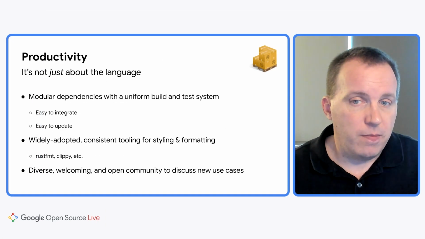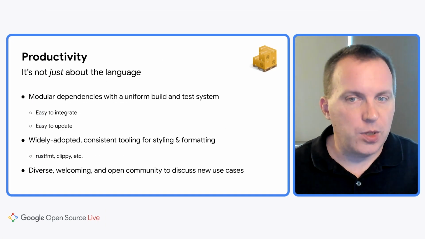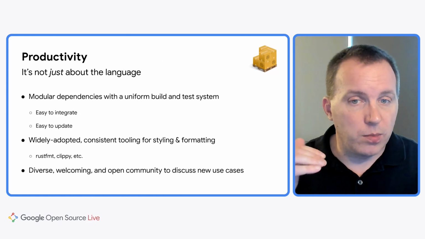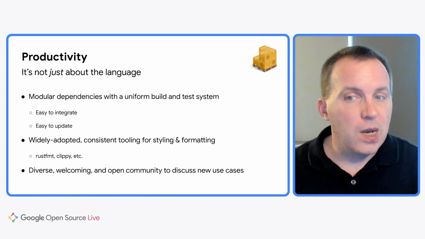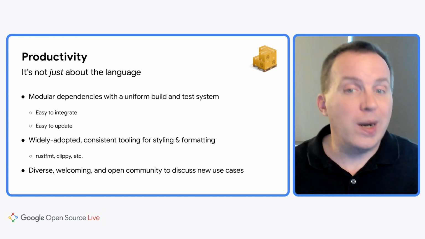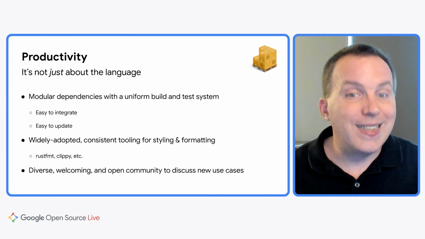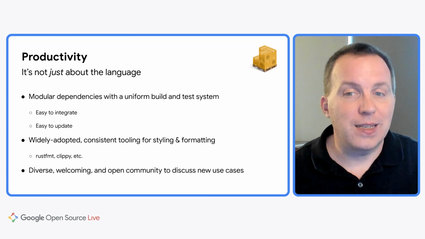Beyond the tooling, though, the Rust project was one of the first language communities to adopt and enforce not only a code of conduct, but norms around being welcoming to developers, no matter what their prior background is or what industry they're working in. This means that for new adopters of the language, it's easy to get early feedback and guidance on your journey.